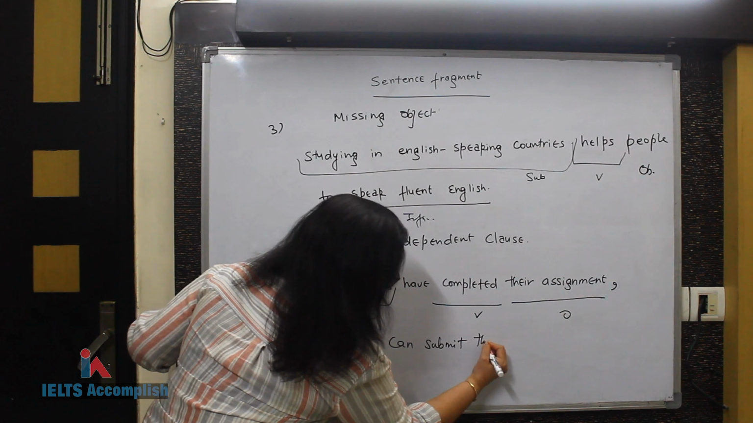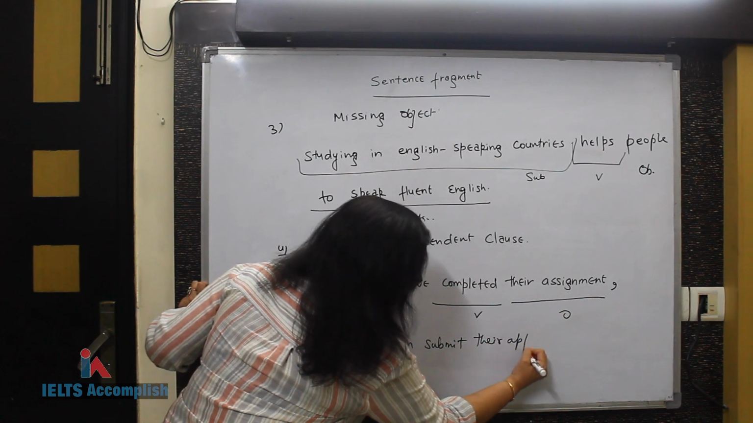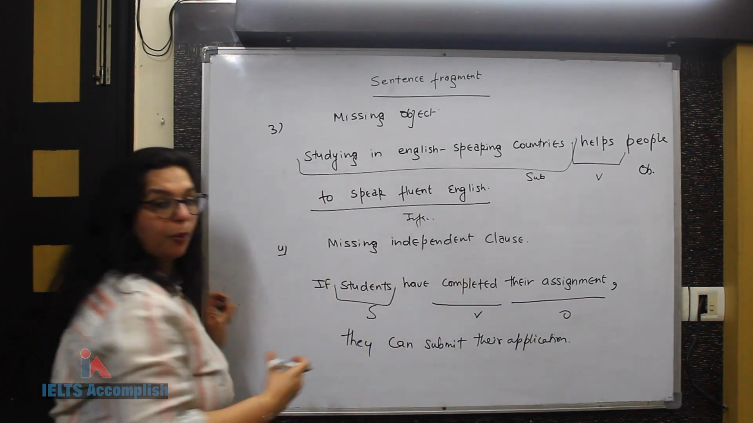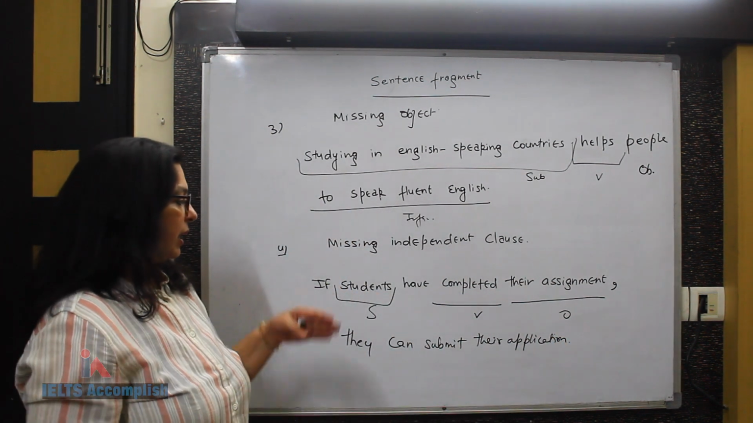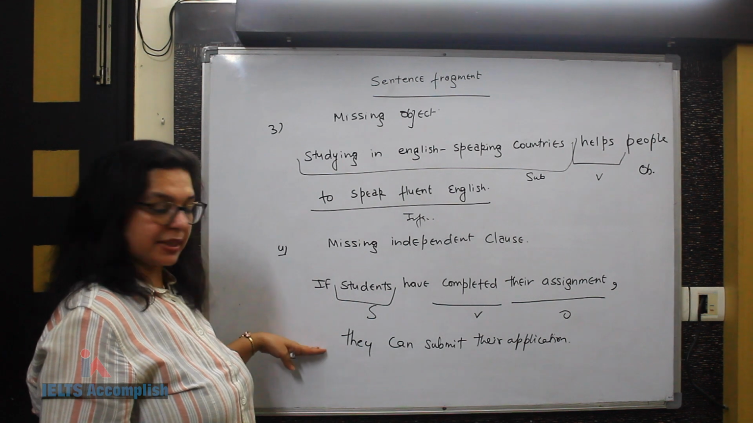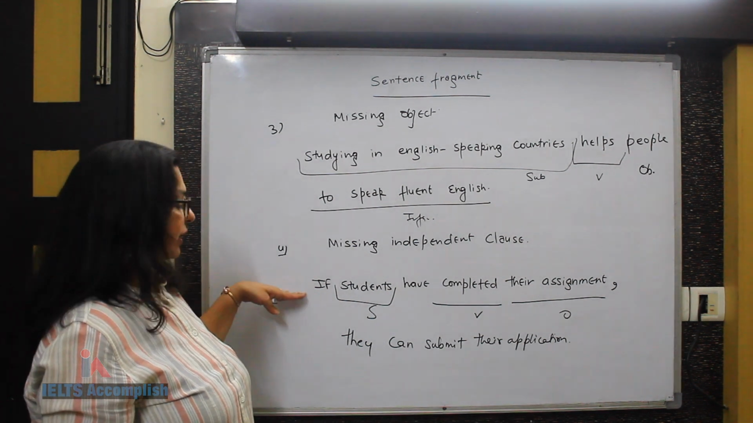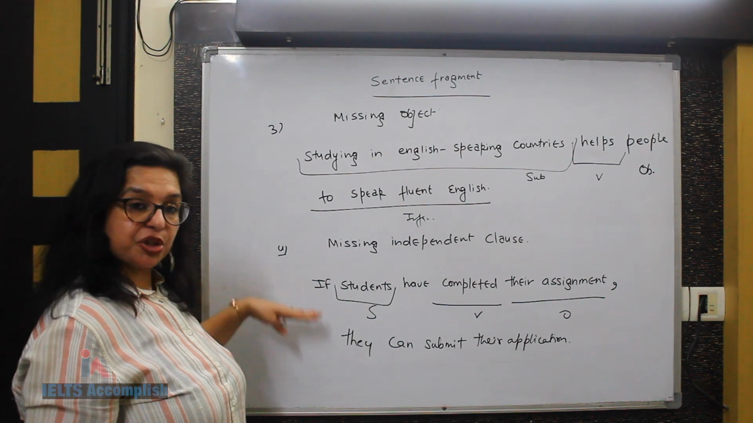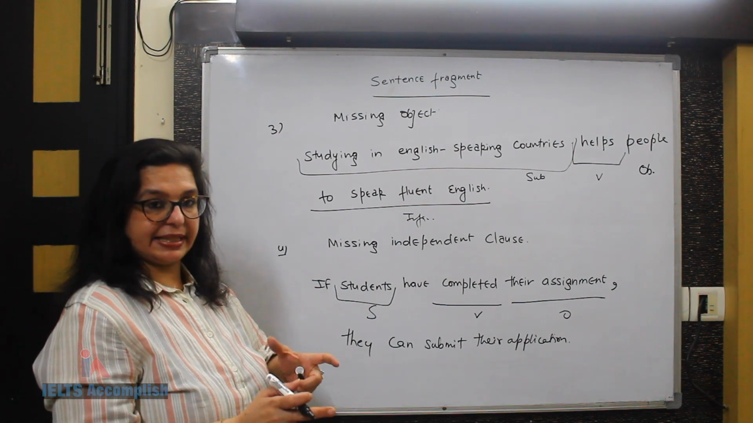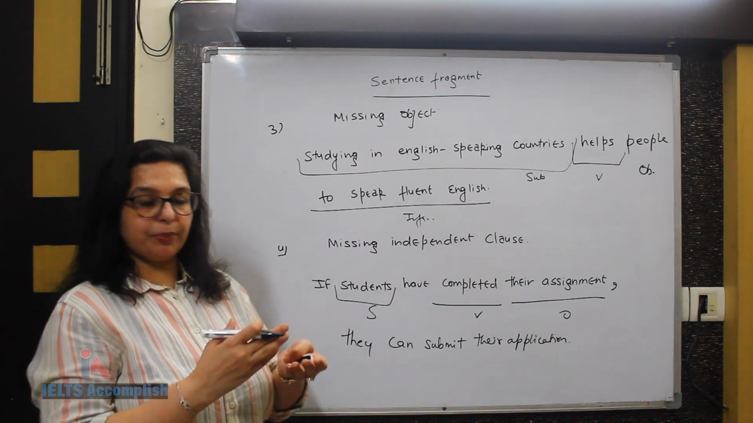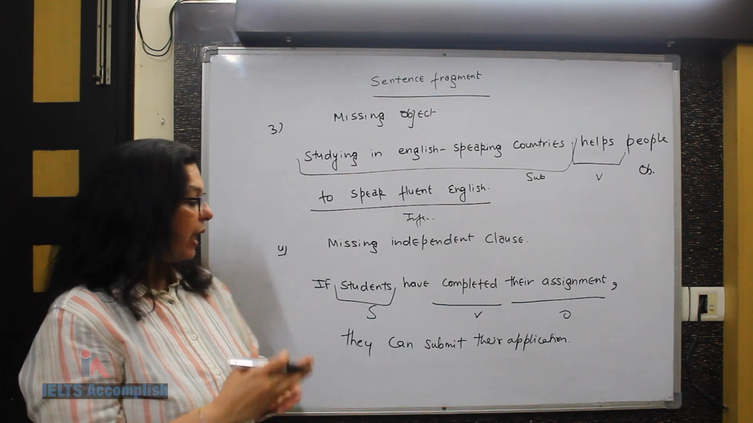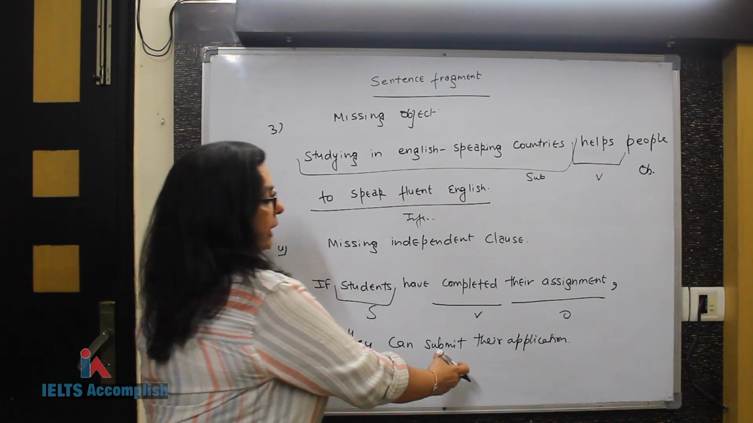submit their application. So this is basically a complex sentence with two clauses, one dependent having a conjunction with it and then an independent clause, which combined make sense. So the fragment could be of a missing subject, missing verb, missing object or sometimes a missing independent clause.